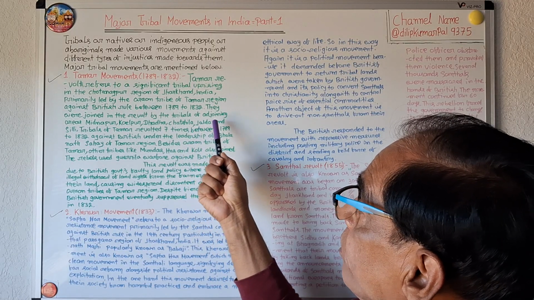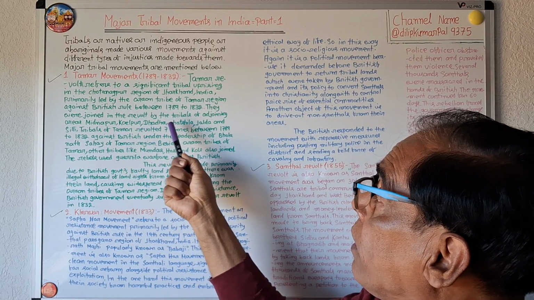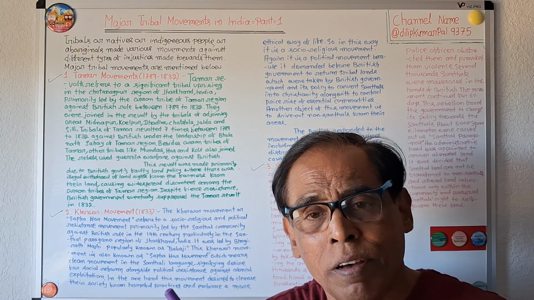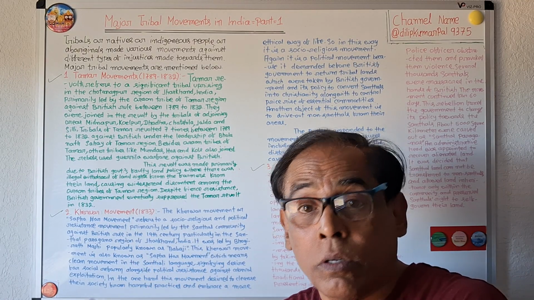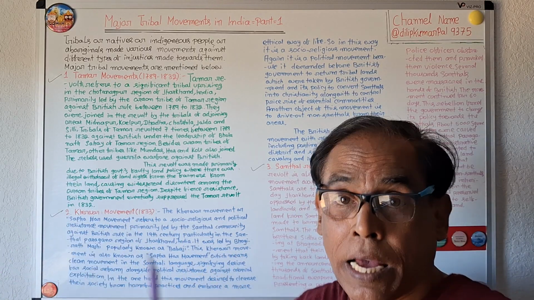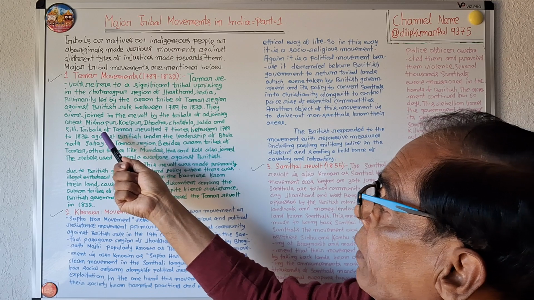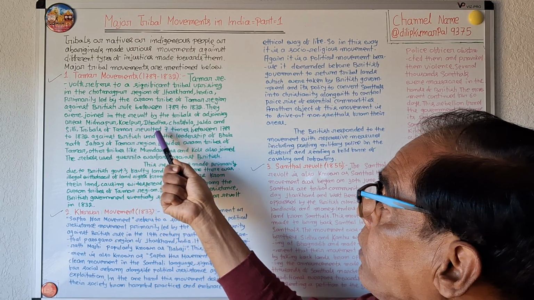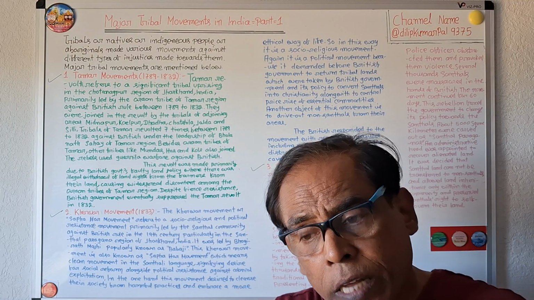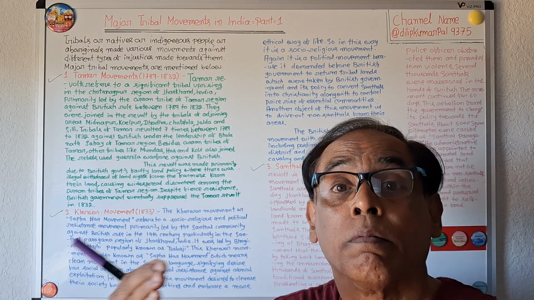They were joined in the revolt by the tribals of adjoining areas. The Oraon tribes started the revolution, but tribals of the nearest areas like Midnapur, Koilpur, Dhada, Chatsila, Jalda and Silli also joined the Oraon tribes to revolt against British rule.